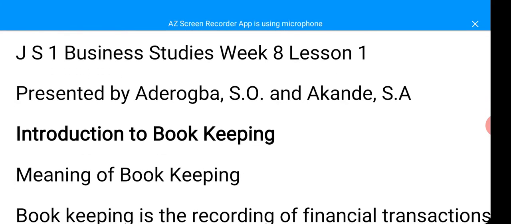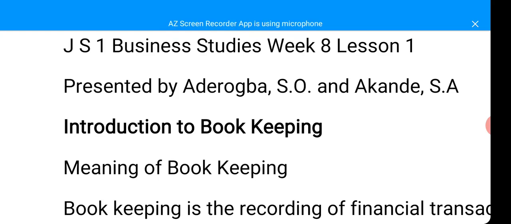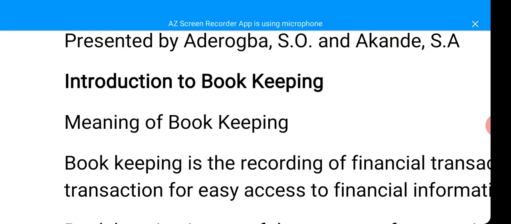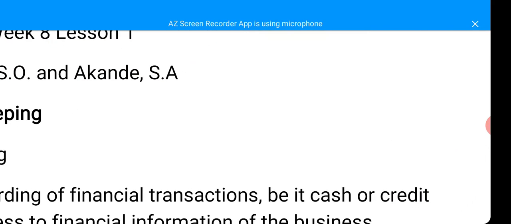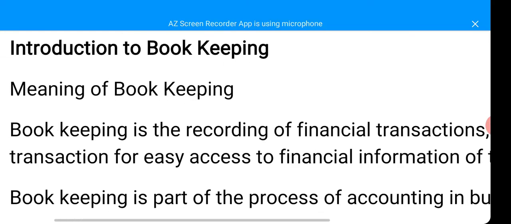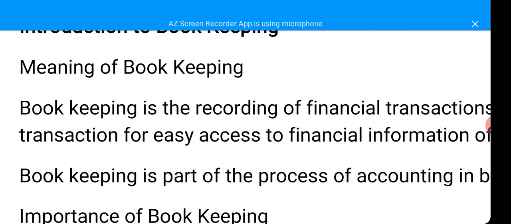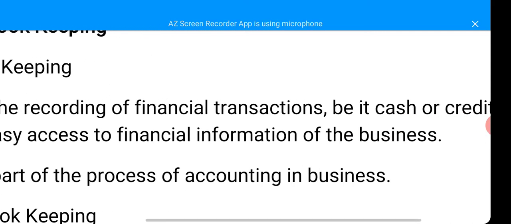And the topic is Introduction to Bookkeeping. We shall start by looking at the meaning of bookkeeping. Bookkeeping is the recording of financial transactions, be it cash or credit, so far it is a transaction, for easy access to financial information of the business.